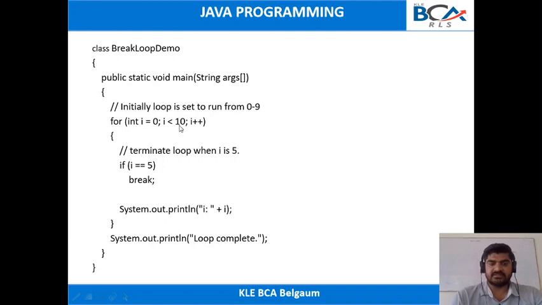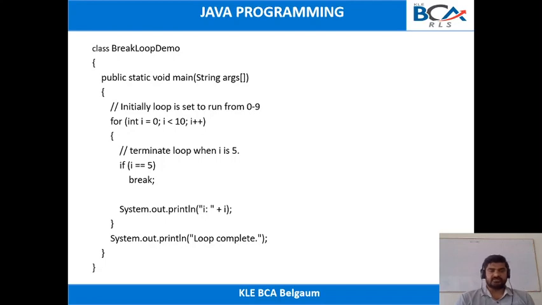Now assume that the i value is 5. 5 is less than 10, the condition is satisfied, and i equal to 5 is also satisfied, so next it will execute the break statement. It means the execution will come outside the for loop, and it will display the output as loop complete. Whenever you run this program, you will get the output as 0, 1, 2, 3, 4 and loop complete. This is the output of this code.